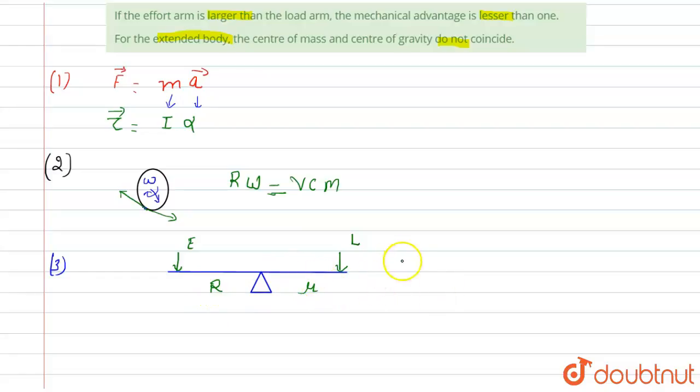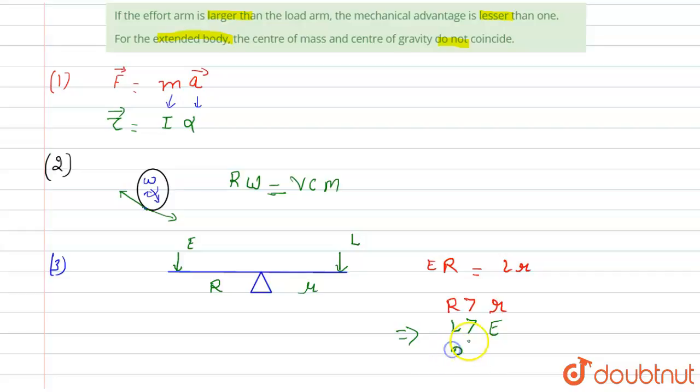So at equilibrium we know that E R is equals to L r, right? Now at equilibrium E R is equals to L r, and we know that capital R is greater than small r. If capital R is greater than small r, that implies capital L is greater than E, right?